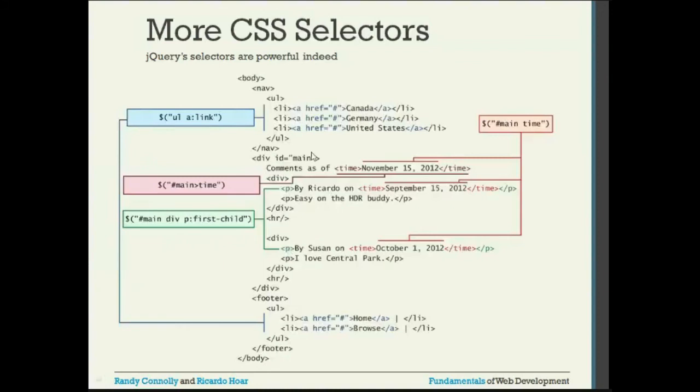This is the example. If I give dollar inside the bracket, you can see UL space and a colon link. So what it is going to select is, first the UL, and inside the UL there is a descendant A. Where is the descendant A?